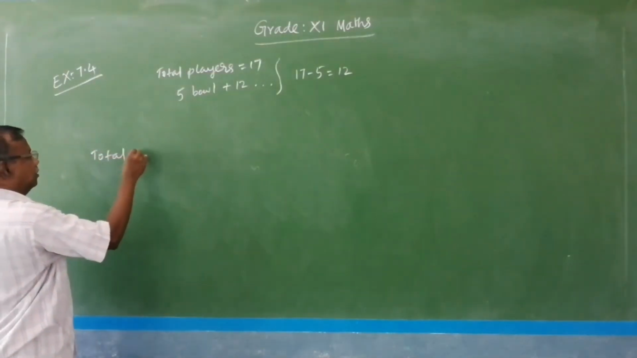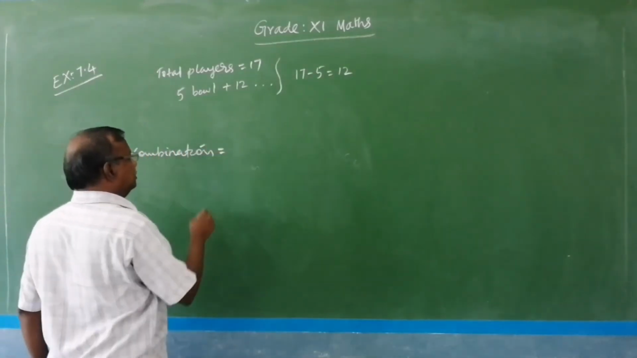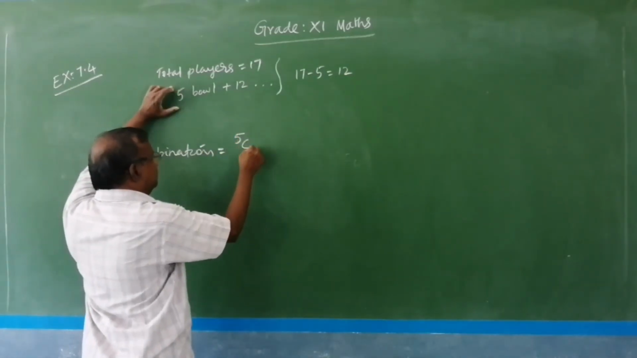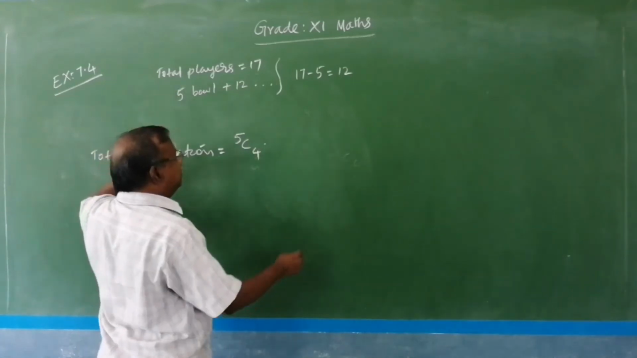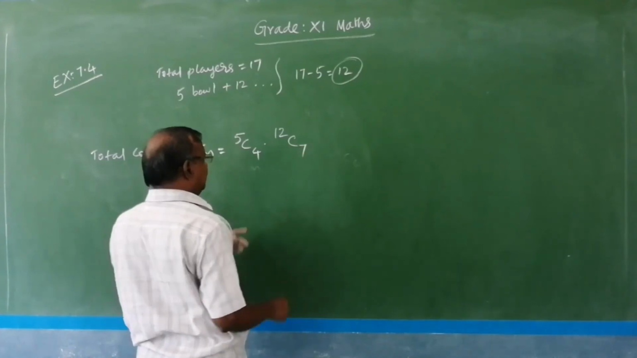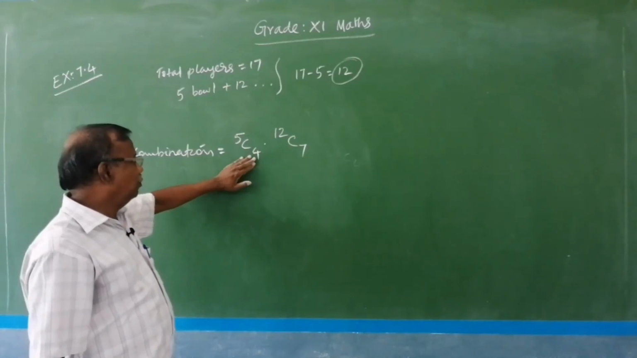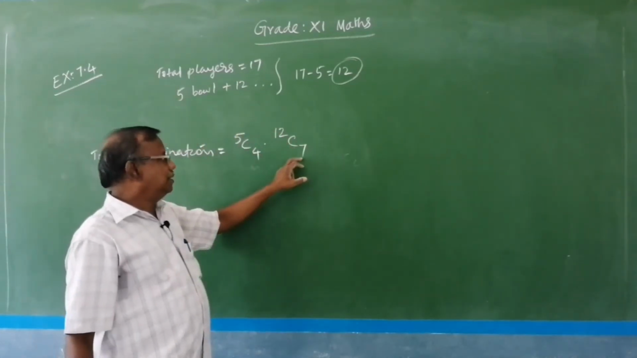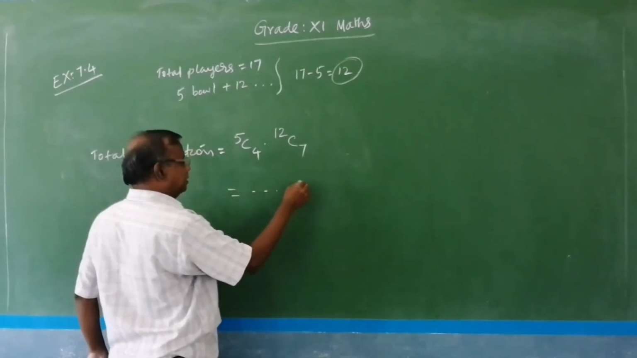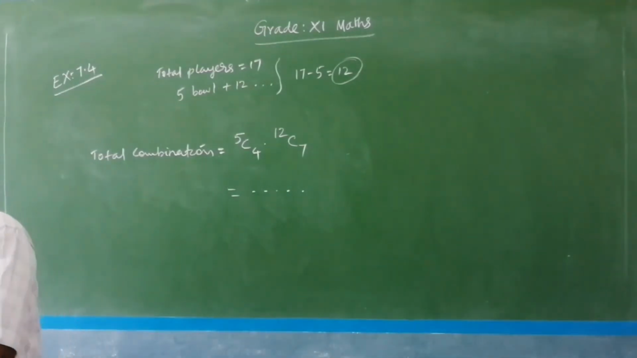Therefore the total combination required here is: out of 5 bowlers we have to select 4 bowlers, and from the remaining 12 players we have to select 7 players only, because we need only 11 players. 4 plus 7 is 11 players. Select 4 from 5 bowlers and 7 batsmen from 12 batsmen. So this is the required answer. You can compute the value and verify it from your book answer.